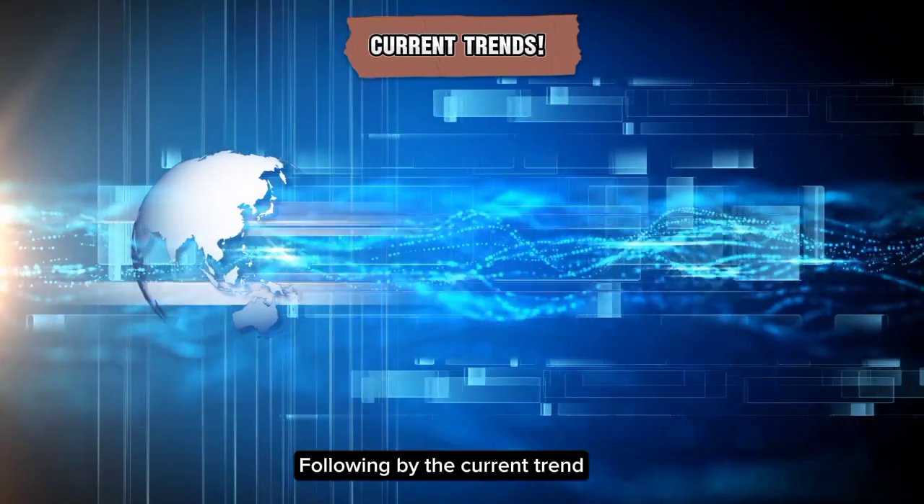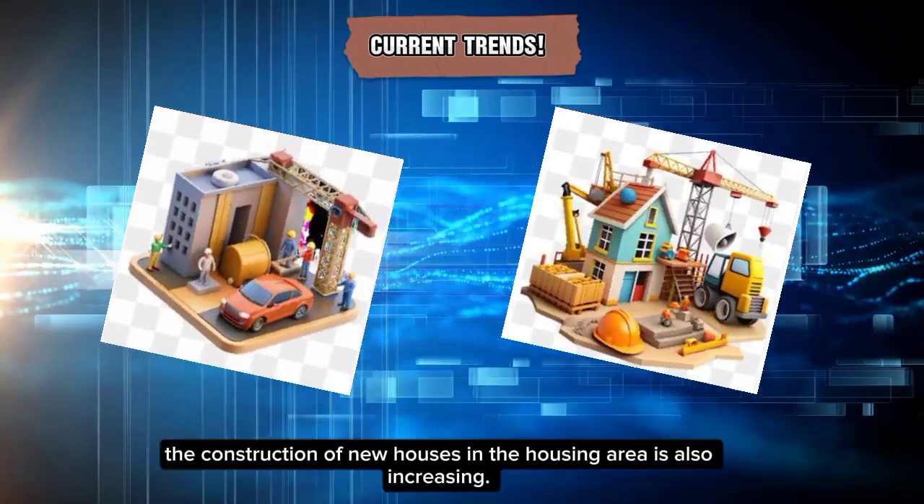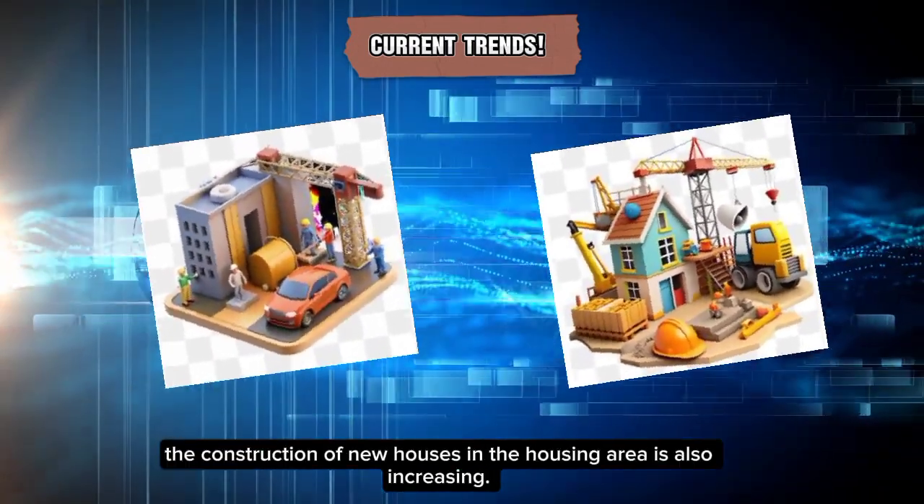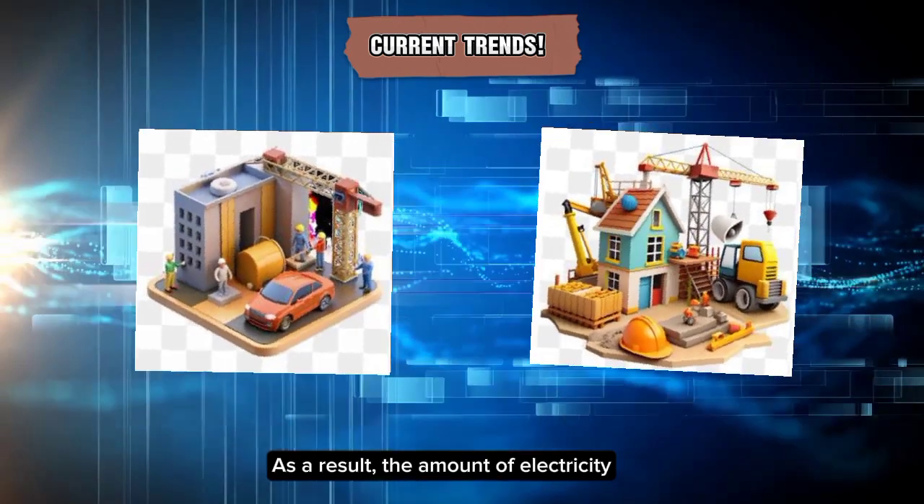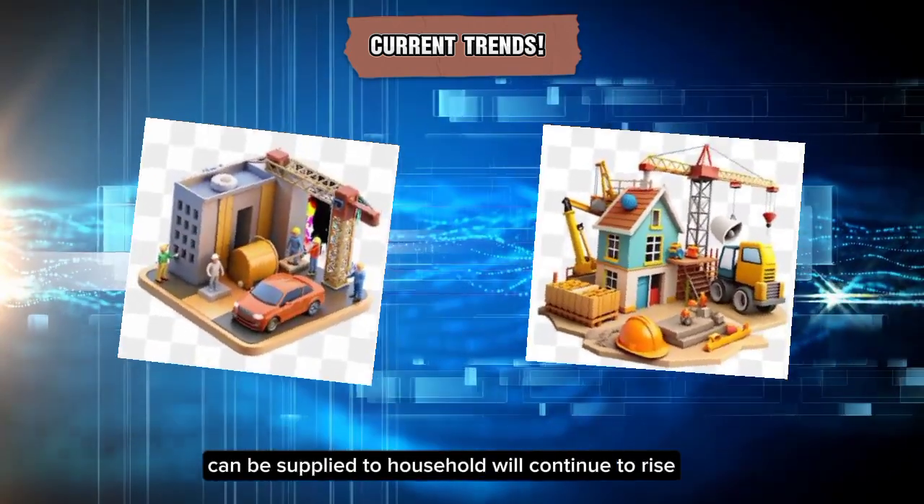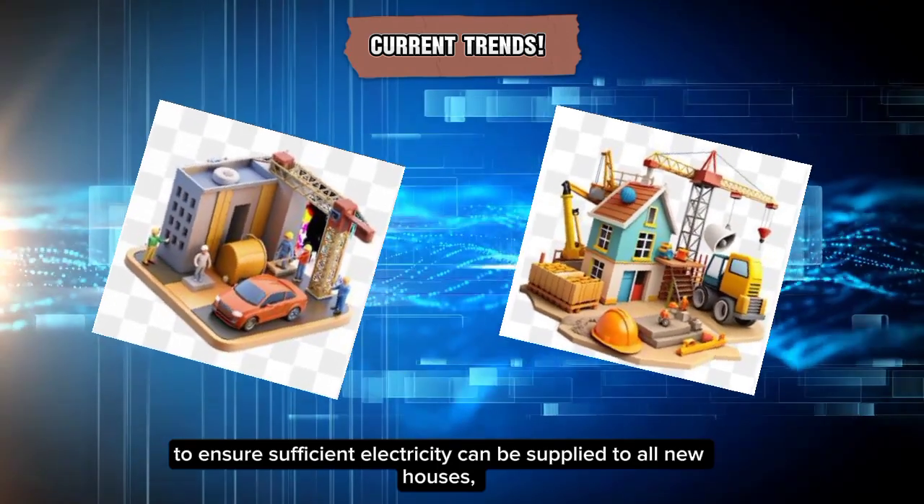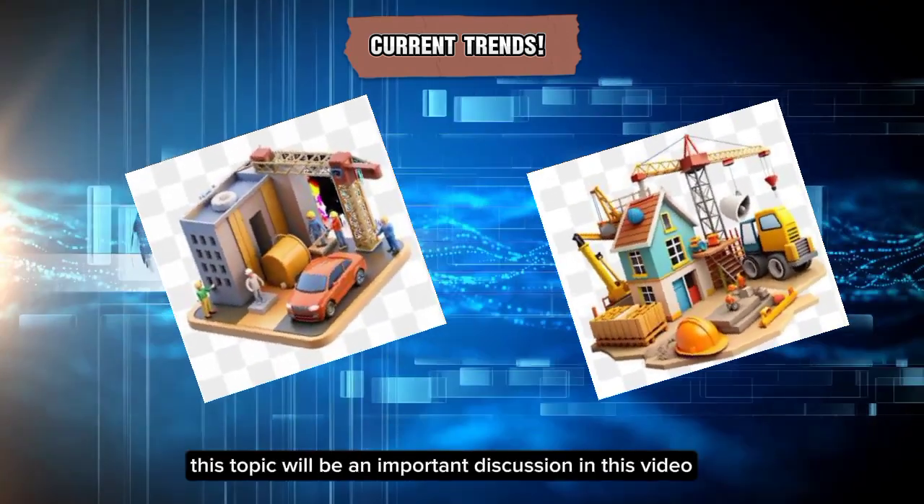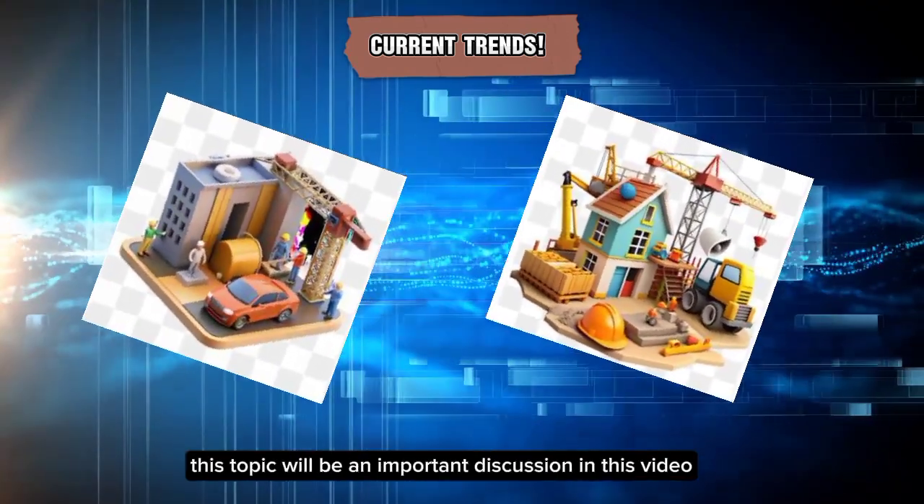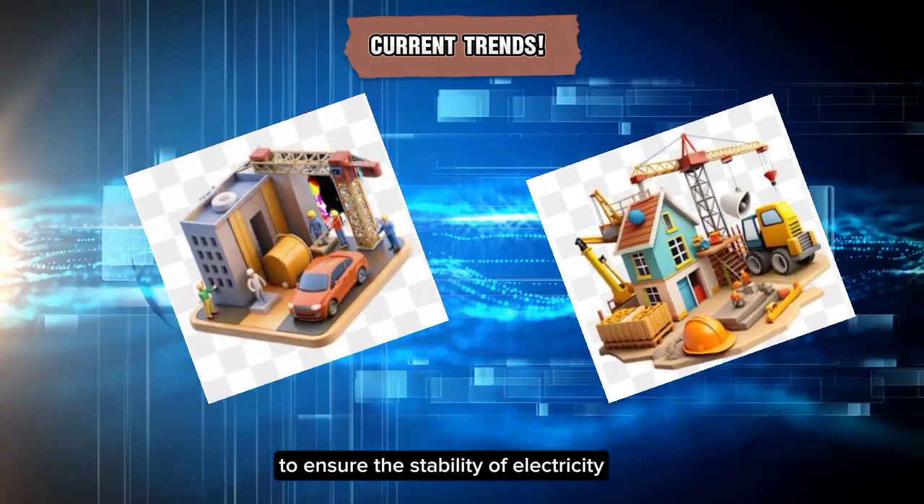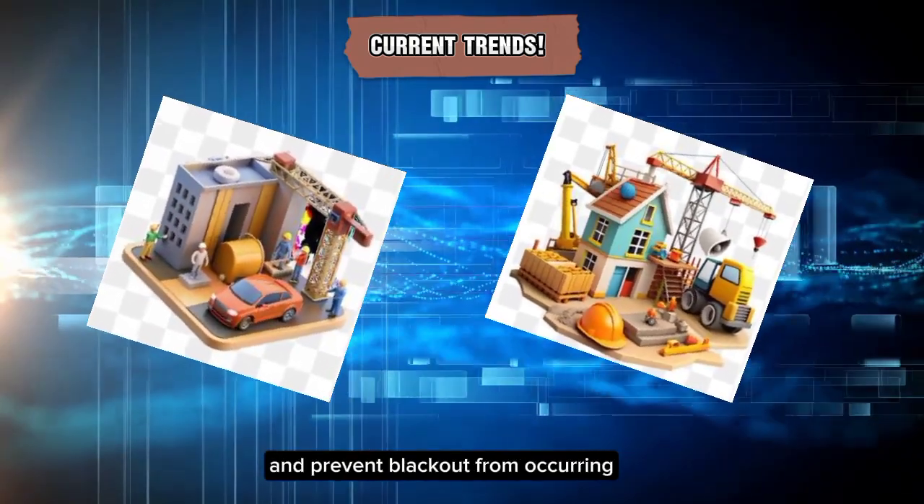Following the current trend, an example for today is that the construction of new houses in housing areas is also increasing. As a result, the amount of electricity that must be supplied to households will continue to rise. Therefore, to ensure sufficient electricity can be supplied to all new houses, this topic will be an important discussion in this video, to ensure the stability of electricity and prevent blackout from occurring.